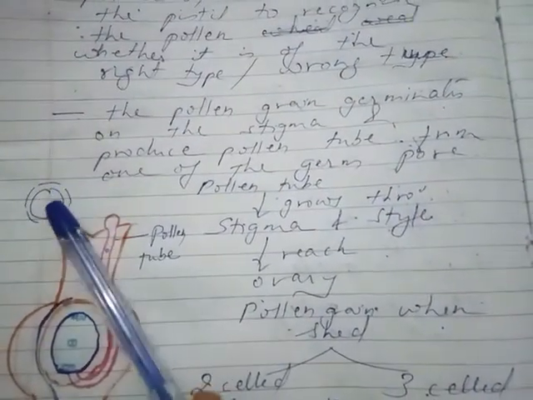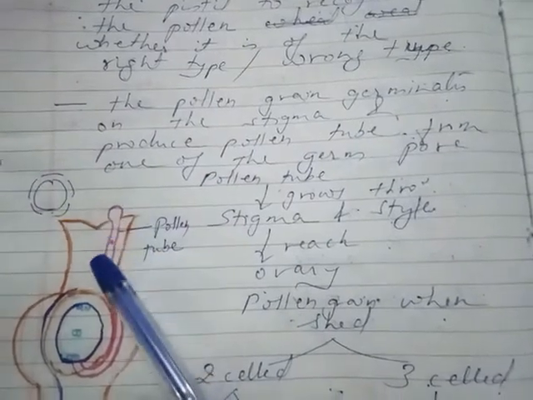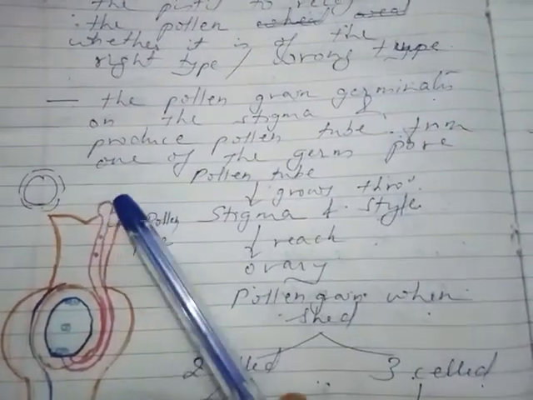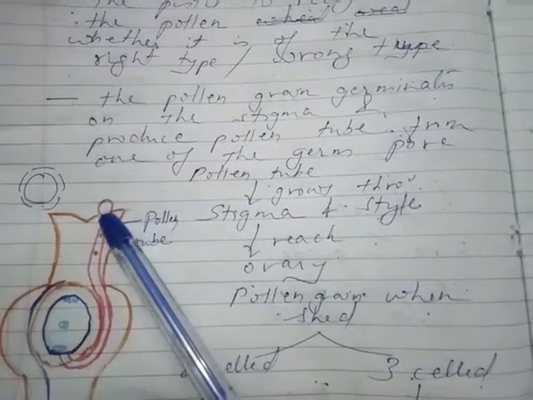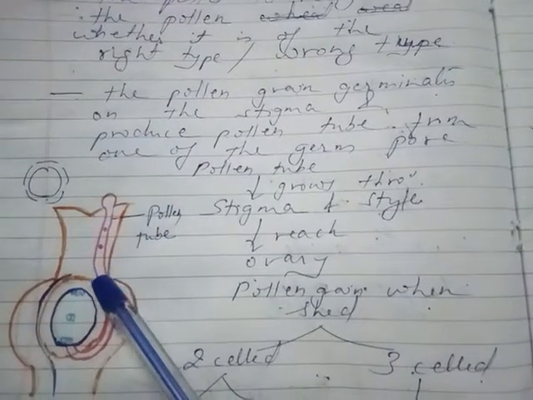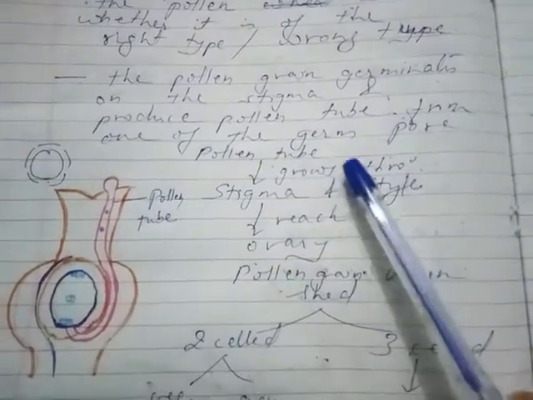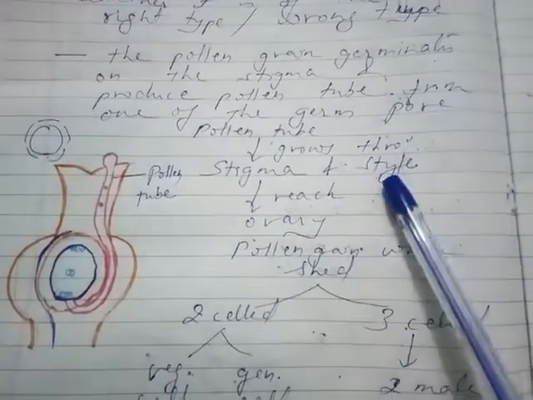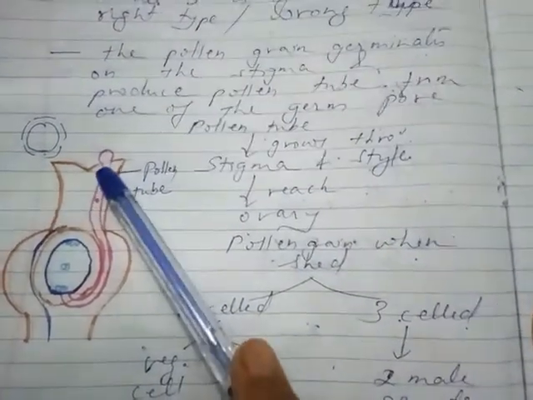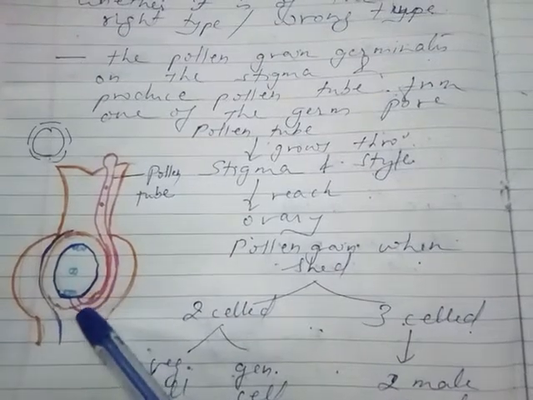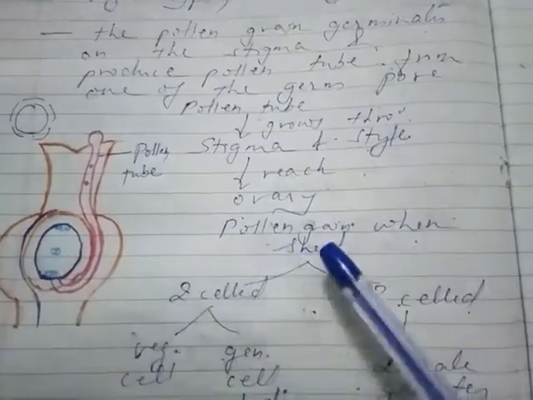From any one of the germ pores, the pollen tube will be developed. Pollen tube grows through the stigma and style and reaches the ovary.